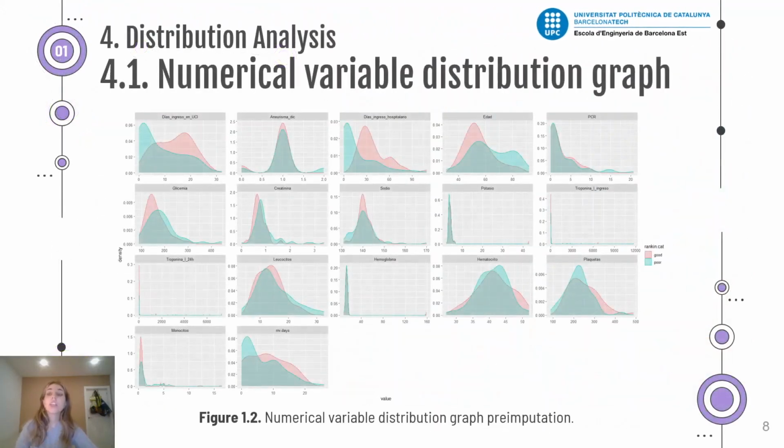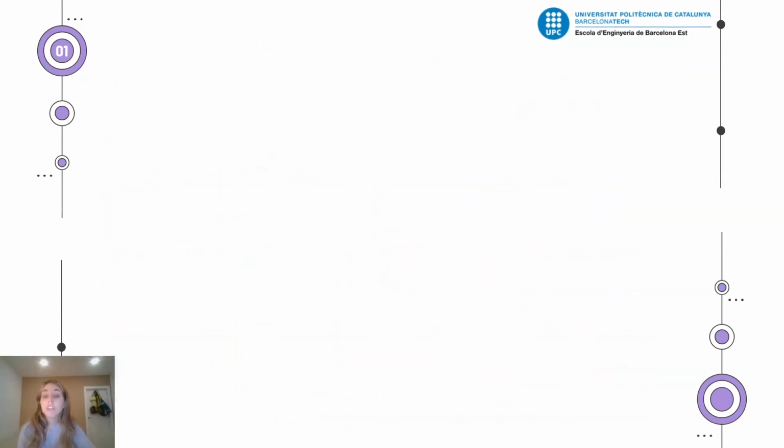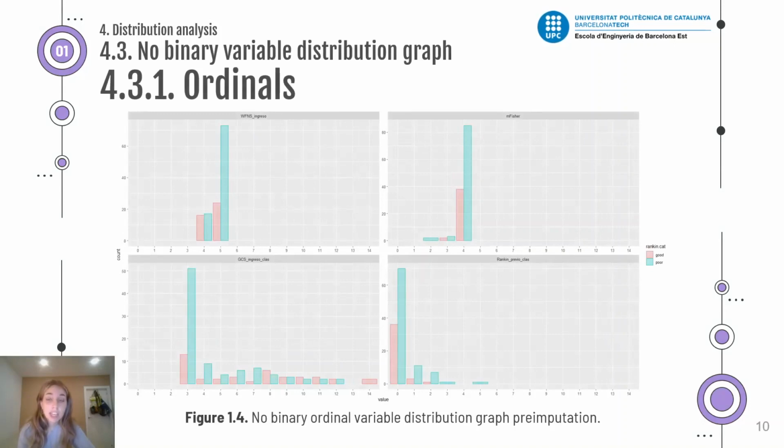Last, we did the distribution analysis. First, we did it with the numerical, binary, categorical, etc. variables, and we can see that none of the variables has a clear difference between the classes good and poor of the outcome. They are highly overlapped. With this, we can conclude that we can use machine learning to create a model that can predict the outcome.